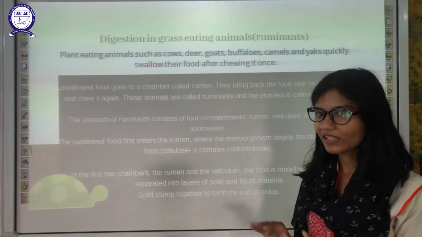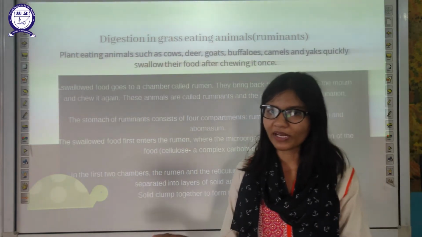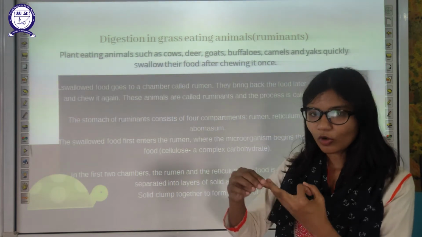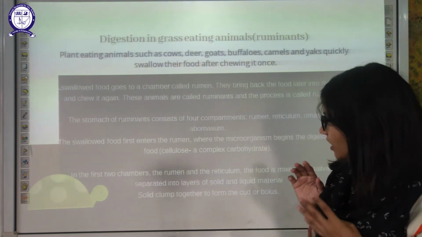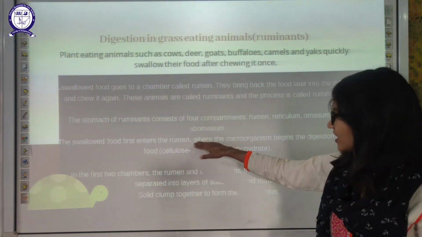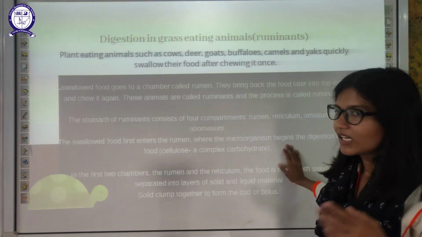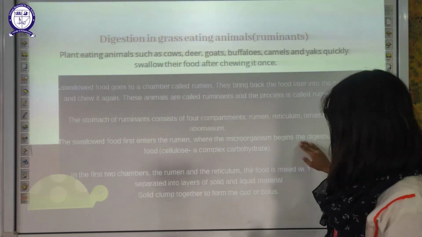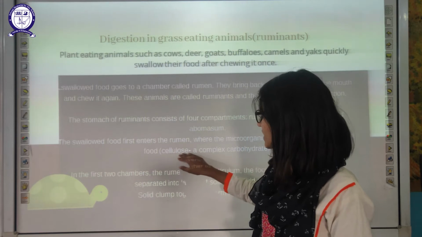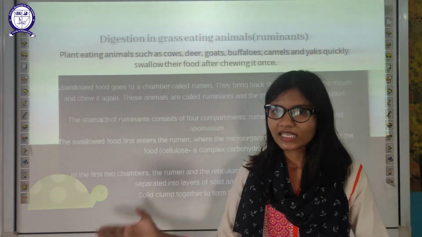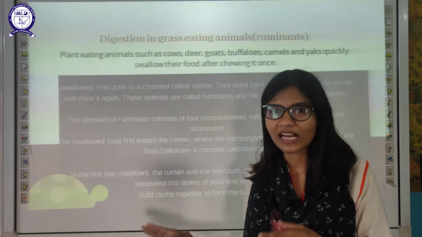What are the 4 chambers of a ruminant? First is the rumen, then the reticulum, then the omasum, then the abomasum. The swallowed food first enters the rumen, where microorganisms begin the digestion. Cellulose, the most complex carbohydrate, starts digestion inside the rumen.